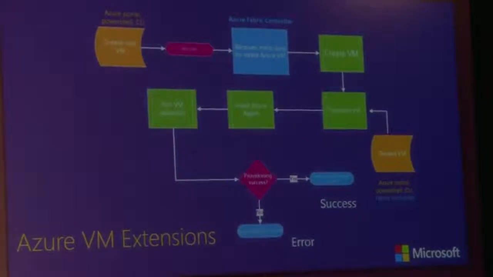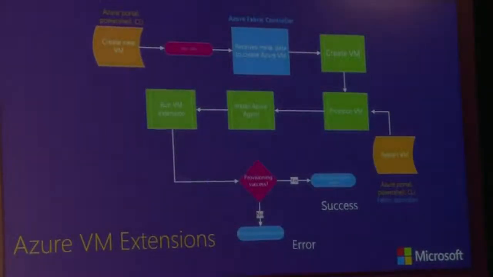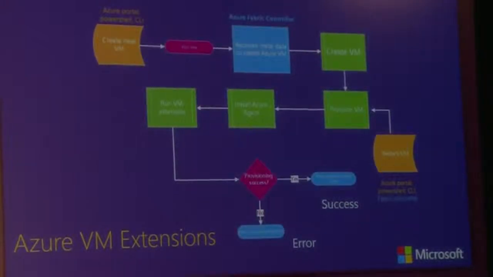So these can be done through extensions, these can be managed through extensions. And if you look at the workflow, that's typically how it works. A create VM command is given, the REST API is called, it creates a VM, it provisions a VM, it installs the Azure agent, and then it runs the custom scripts. If the provisioning is successful, it returns success. If it is not successful, it returns error.